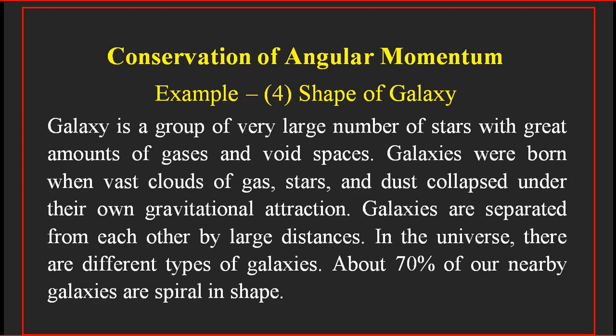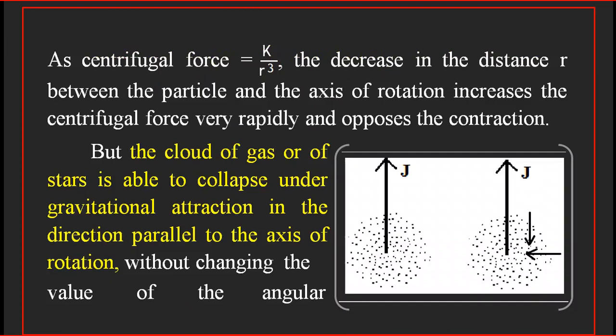They are also disc shaped, and about 20% have an irregular shape. Some theories predict that these irregular shaped galaxies are formed by the collision between two galaxies, and this is a classical approach.